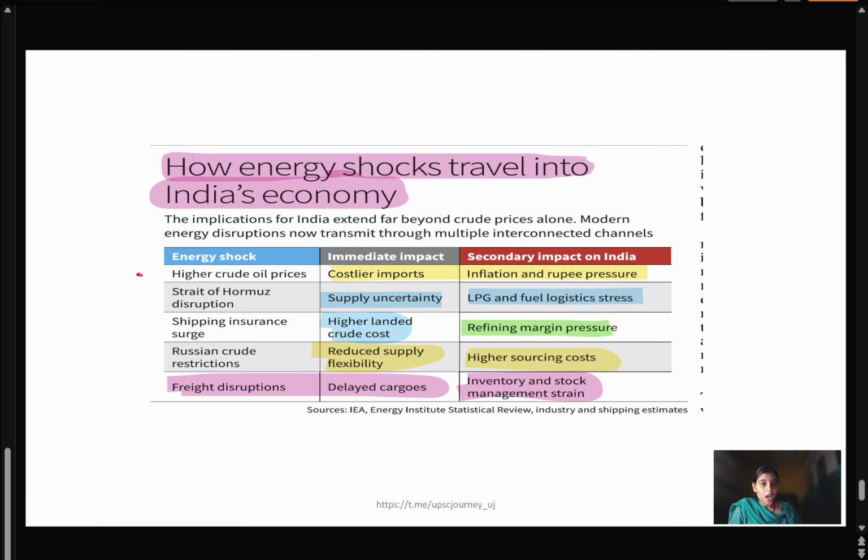Here we see that higher crude oil prices, being costlier, will lead to inflation and rupee pressure. We have all seen the Strait of Hormuz disruption, which will cause supply uncertainty and stress on LPG and fuel logistics. Again, a shipping insurance surge means a higher landed crude cost and more refining margin pressure on the refining sector. Russian crude restriction means reduced supply flexibility and higher sourcing cost. Freight disruption means delay in cargoes, and then more shock to inventory and stock management.